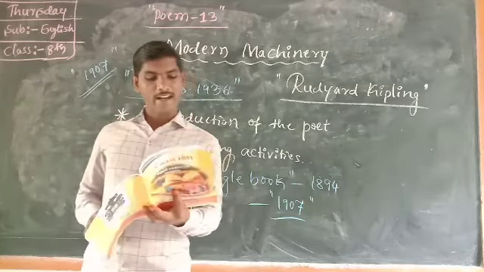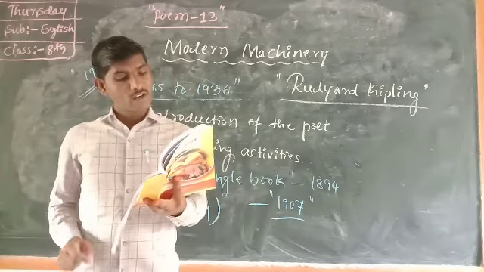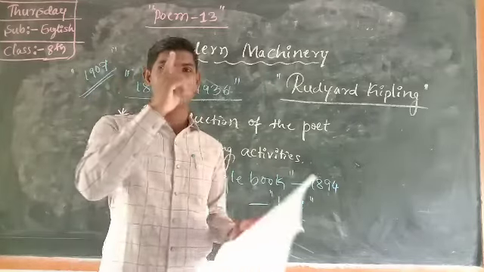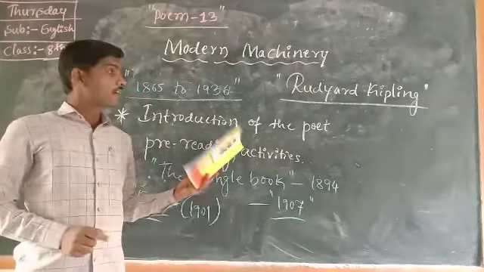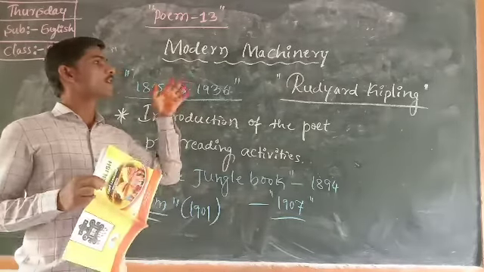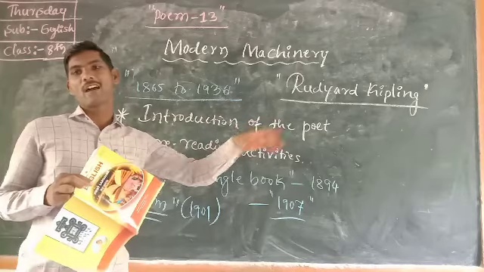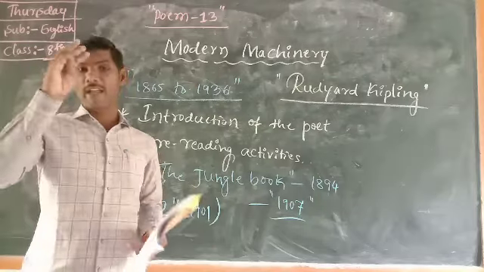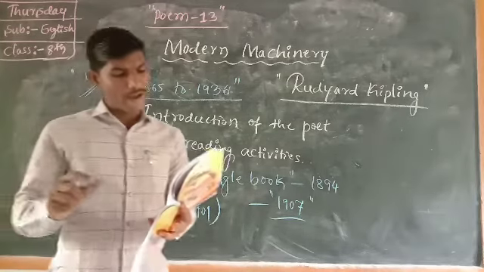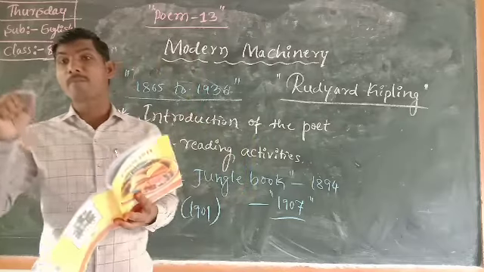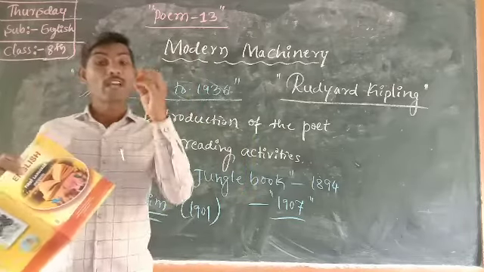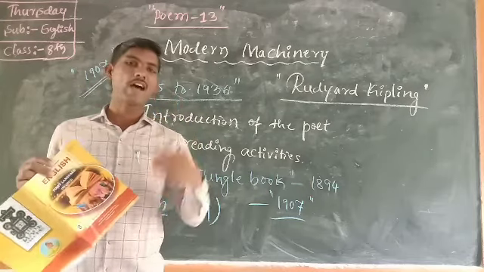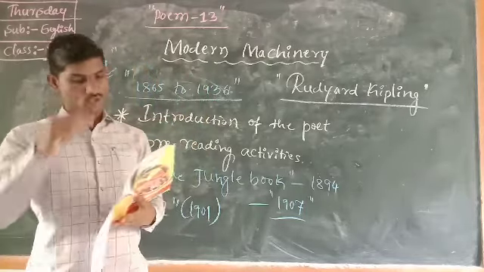The first pre-reading activity, first question is: think of 5 activities you can do without the help of any kind of machines. You just have to think. Here, before we start Modern Machinery, Rudyard Kipling asks you the first question: without the help of any machines, write any 5 activities. The second one, think of 5 activities you do with the help of machines. The second question is, with the help of machines, what kind of activities do you do in your home or else in the surroundings. So that is the second question.